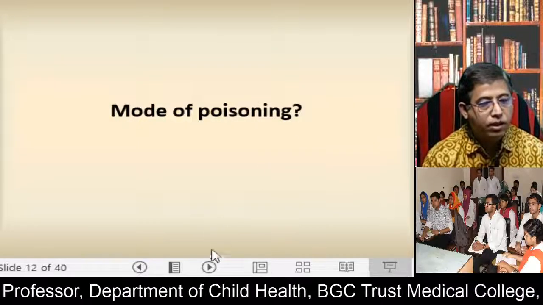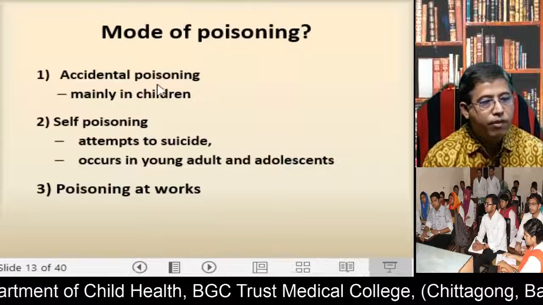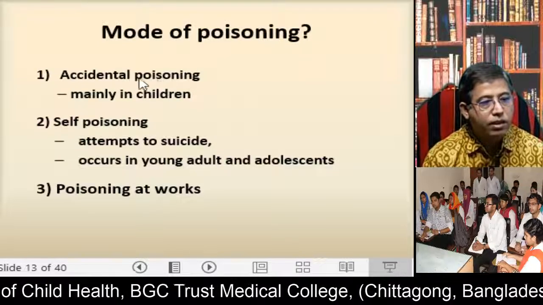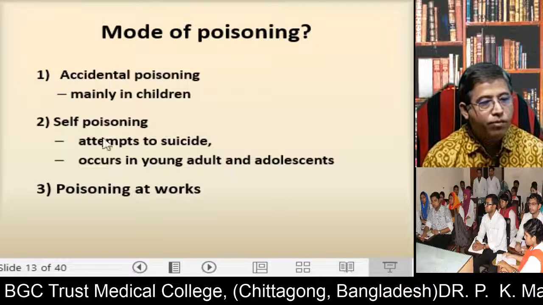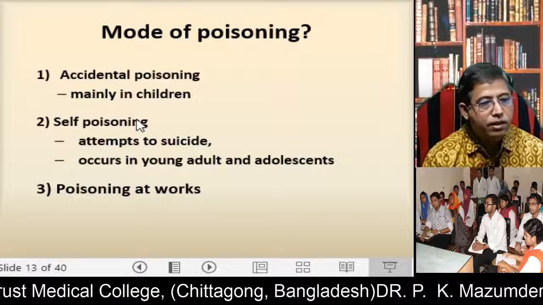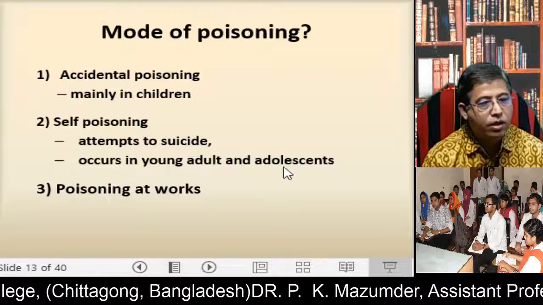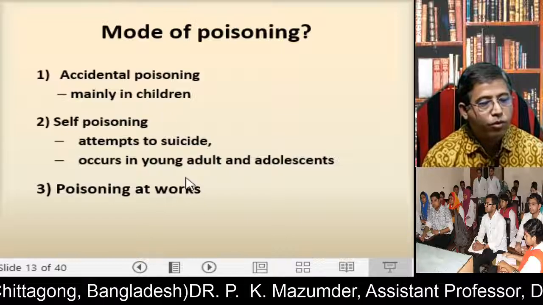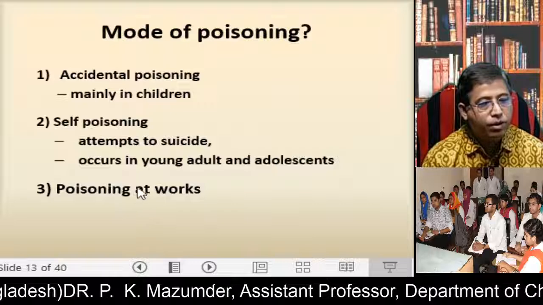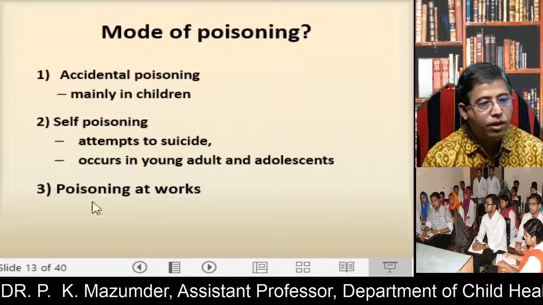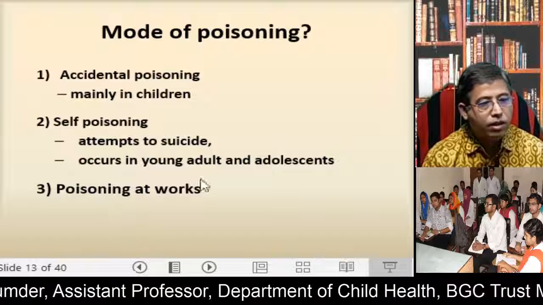Mode of poisoning: the mode of poisoning in children is mainly accidental poisoning, but in adolescents self poisoning is important, that is attempted suicide, which occurs in young adults and adolescents. And poisoning at work, that is in painting shops or in any chemical industries.